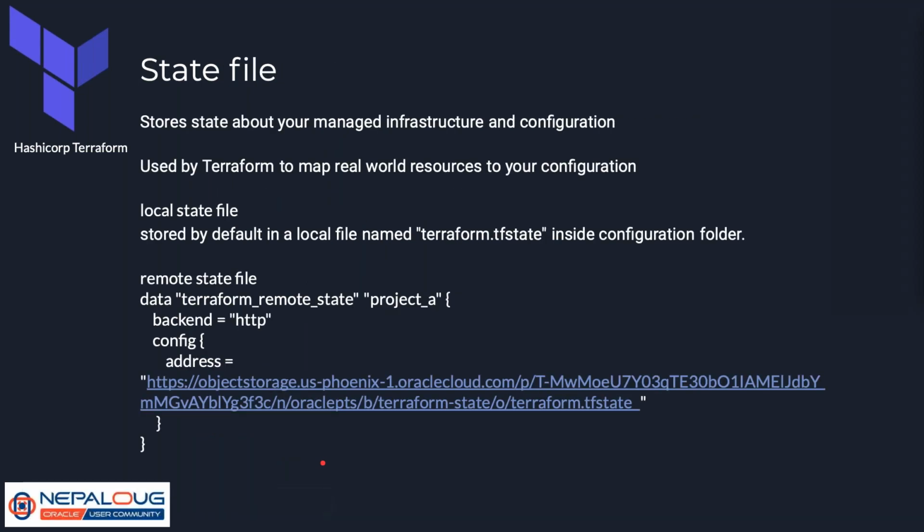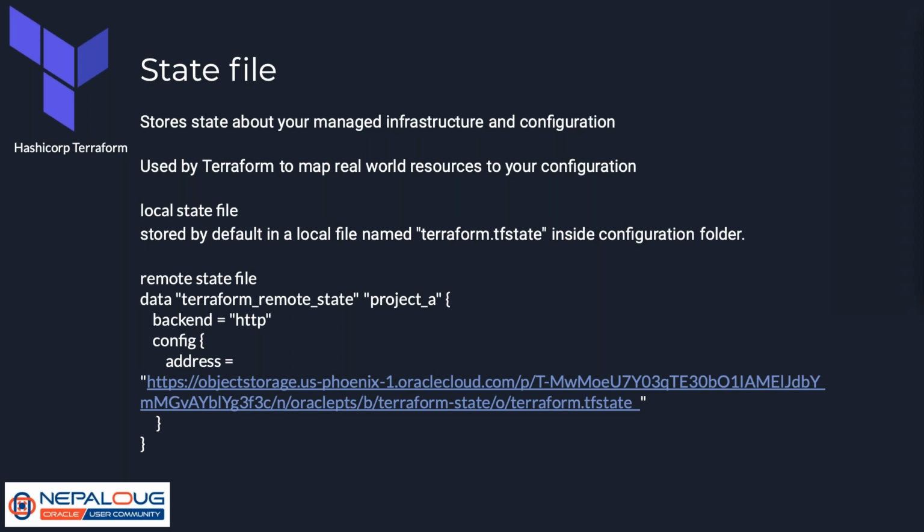So we have a state file. Whenever we apply the Terraform configuration, all the resources defined in the Terraform configuration file get created, right? Once they are created, Terraform maintains all the resources that have been created in the state file. So the state file is the file where the existing resources that have been created are listed.